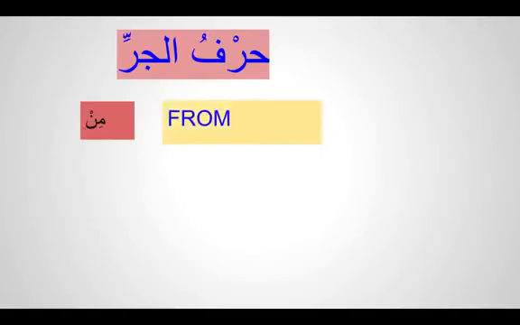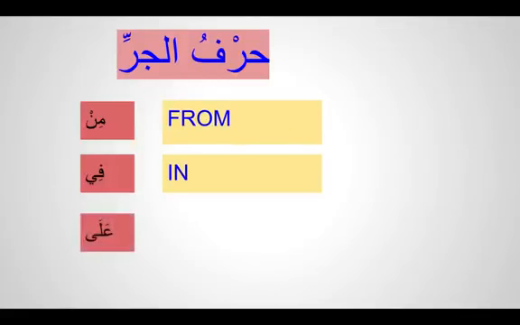First the meaning of these harf jar: min means from. Fi means in. Ala means on.